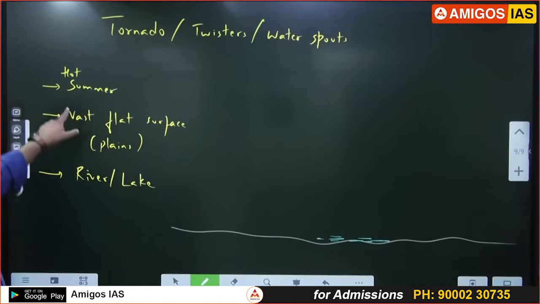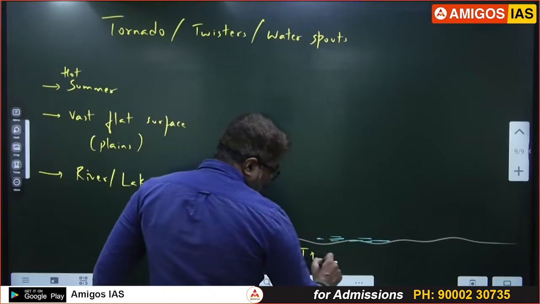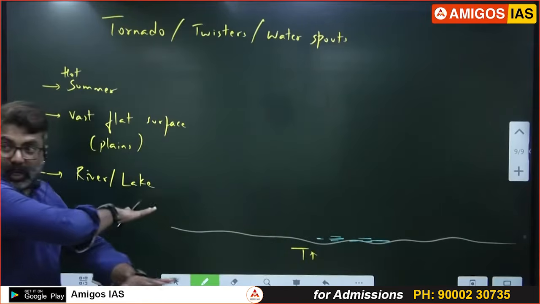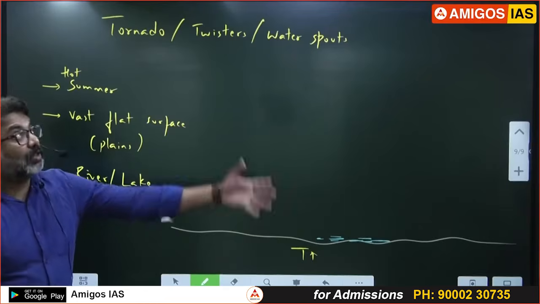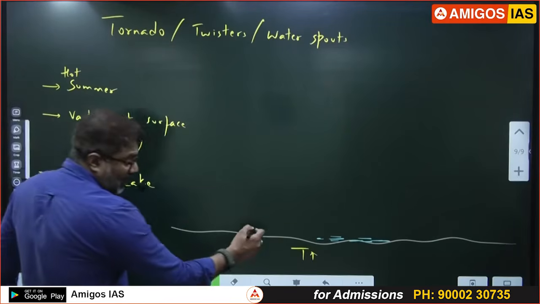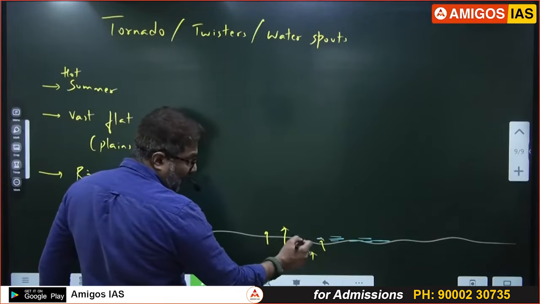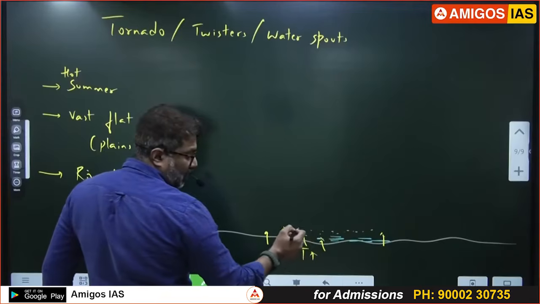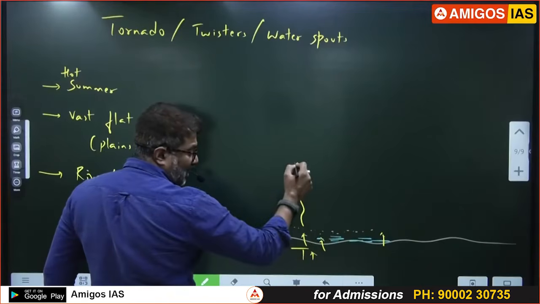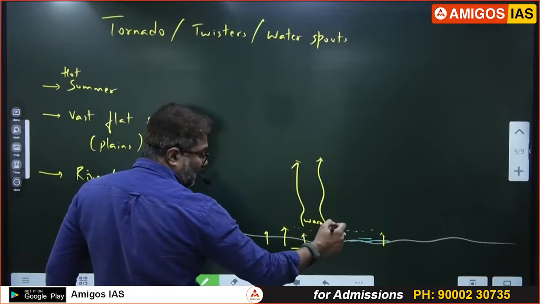During the day, in summers, it will be very hot because direct rays from the sun heat up the surface. The land heats up because the vast flat surfaces of low elevation heat up very quickly because of exposure to sun. When the ground heats up, terrestrial radiation emits long wave radiation from the earth's surface, heating the air. So air becomes warm. The warm air starts rising up. All of you remember warm air goes up.